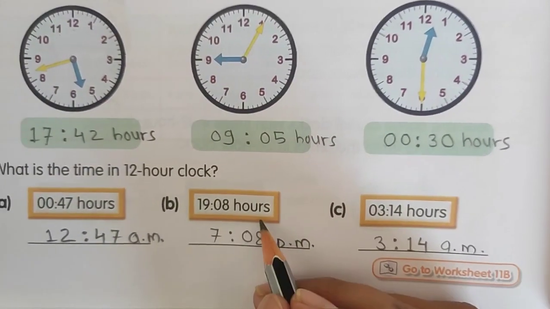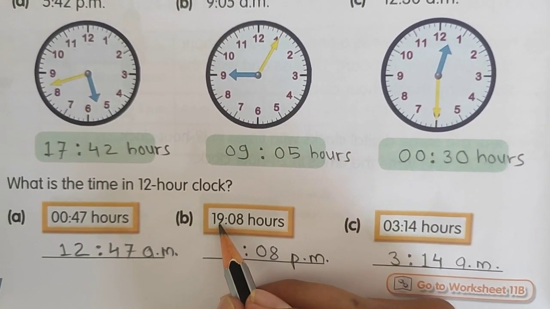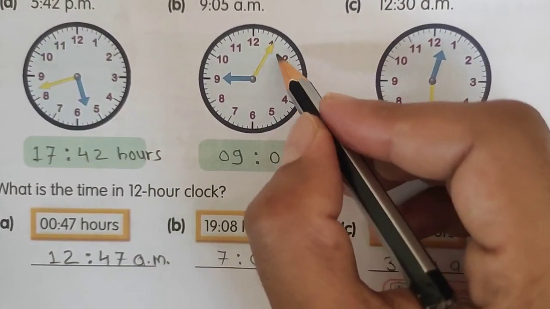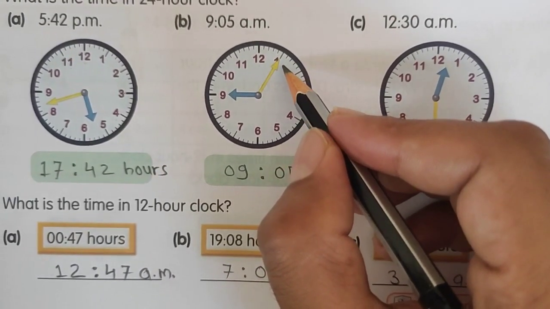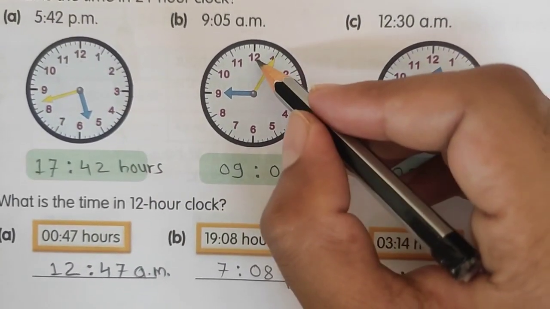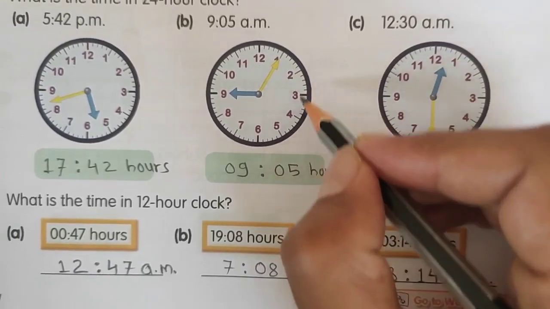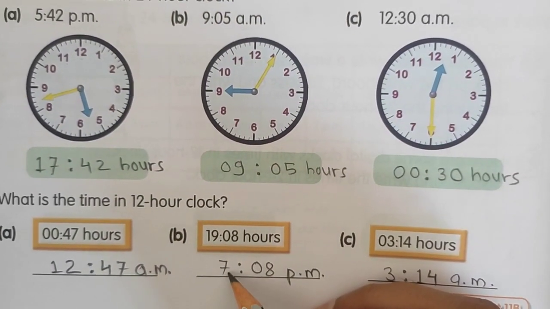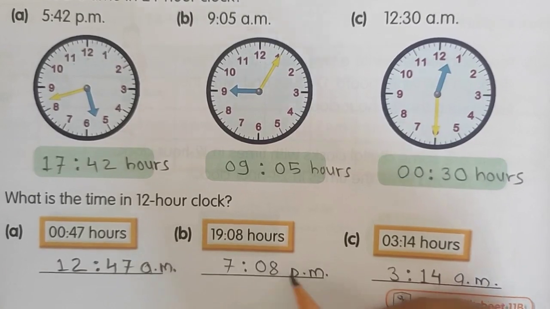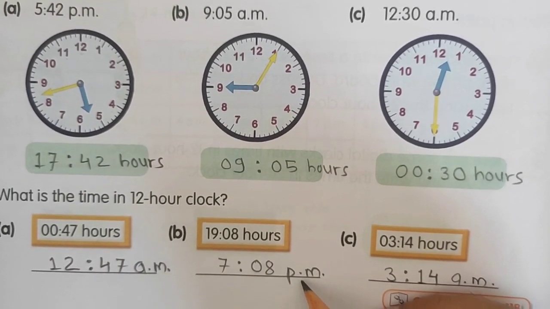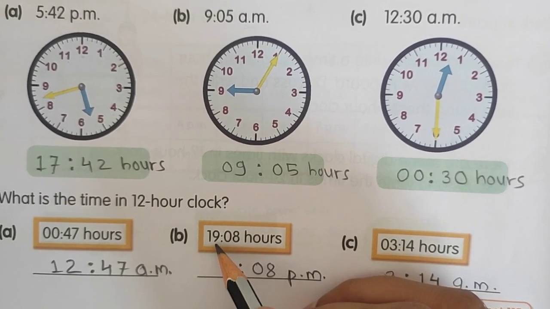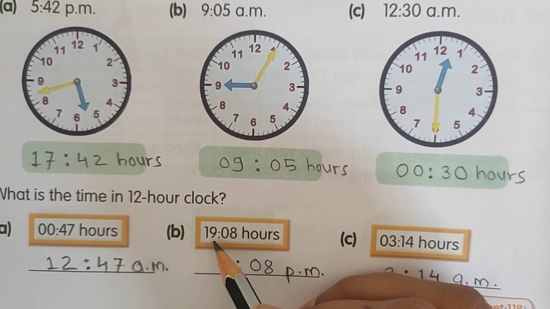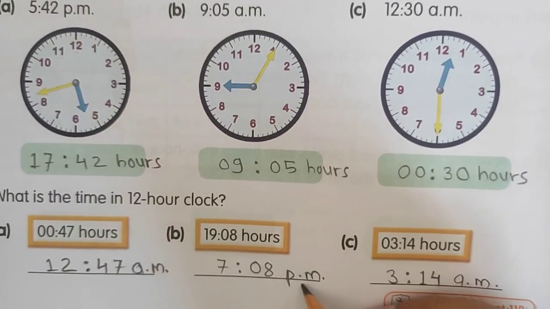Now see this 19:08 hours. So 19 means definitely ये आफ्टरनून के बाद, नून के बाद का टाइमिंग है. Yes, and now we know you can use clock also to get this 19. What is the 19? See, here we start from 13, 14, 15, 16, 17, 18, 19. So actually 19 means 7, and keep minute as it is, 7:08. But now what to write here, PM or AM? 19 means ये आफ्टरनून, yes, नून के बाद का टाइमिंग है. Yes, noon to midnight. So as it is after noon, we use PM.